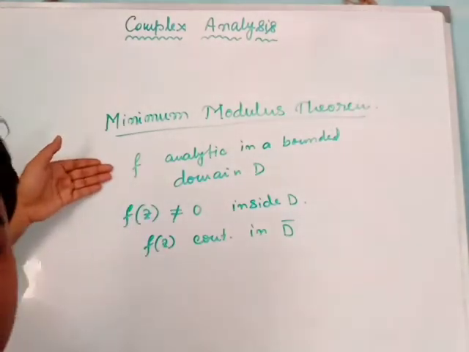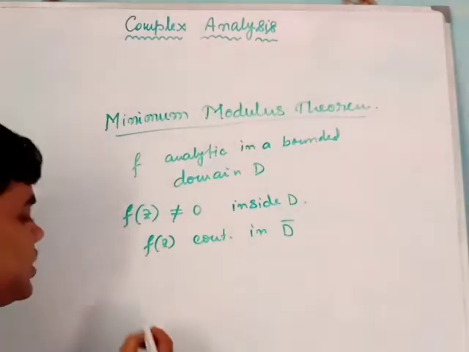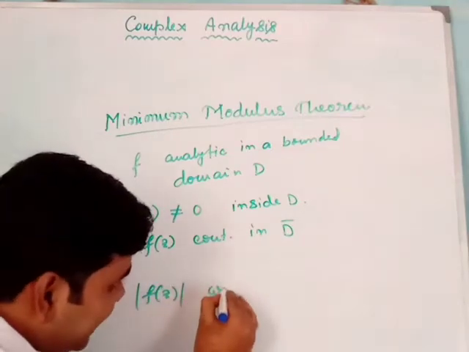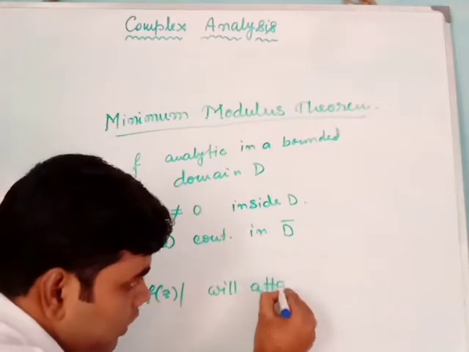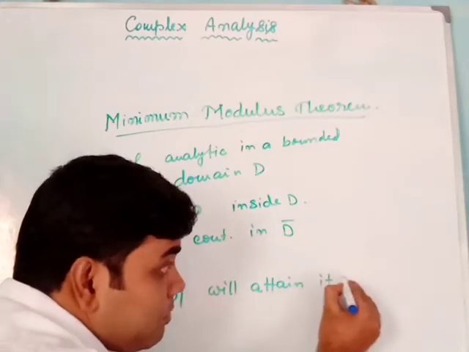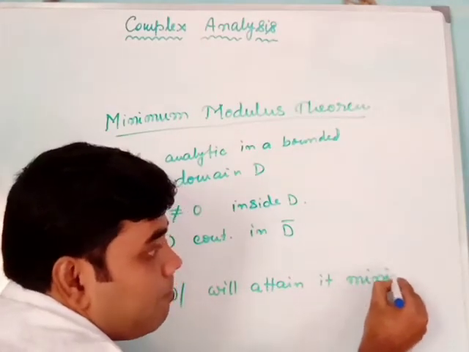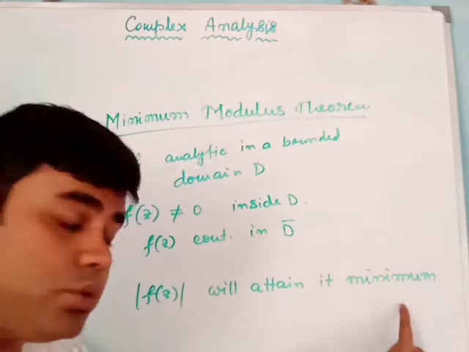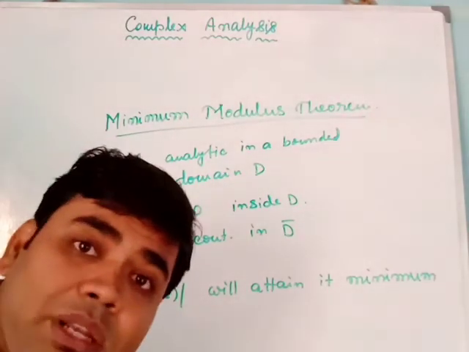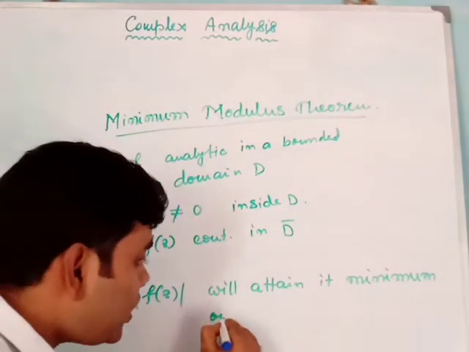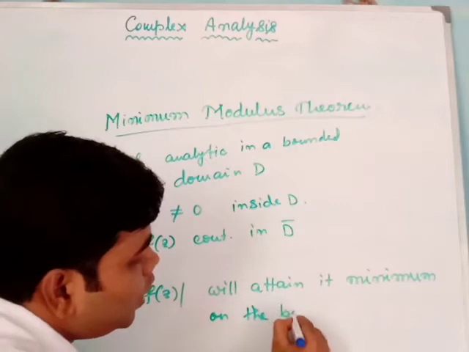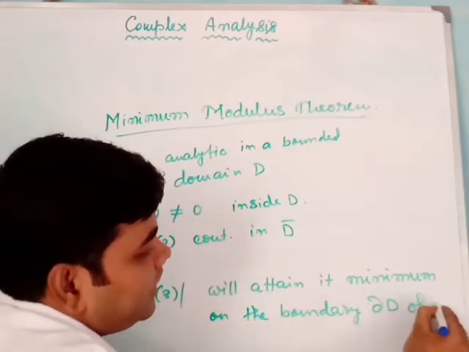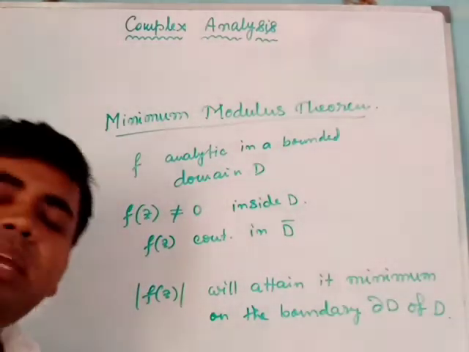What does the minimum modulus theorem actually assert? The minimum modulus theorem actually asserts that mod fz will attain its minimum value. Pay attention to this. This is the minimum value of mod fz. Where will it be attained? It will be attained on the boundary delta D of D. So this is our minimum modulus theorem.